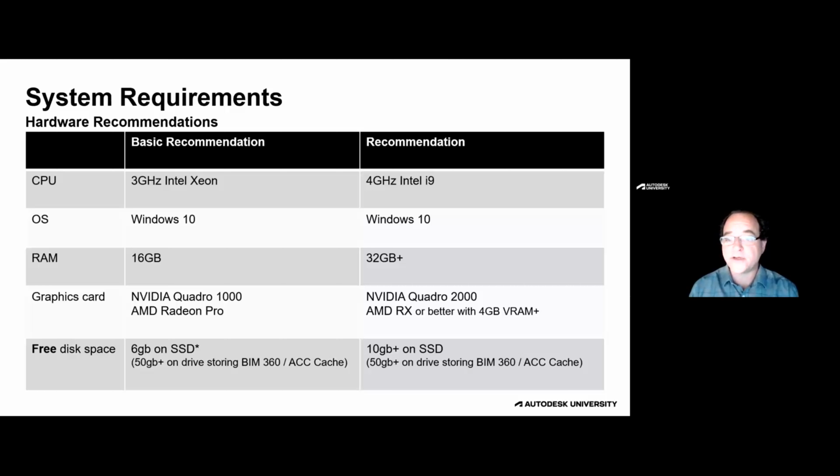So we can now move it to a larger, maybe a slower SATA drive as a D drive or something else, rather than keeping it on our generally much smaller primary drive that our operating systems and programs are installed on. So that's why you'll see here that we recommend about 50 gig free space because projects can get large quickly. We also know that once you get down below 10% free space, Windows performance is impacted.